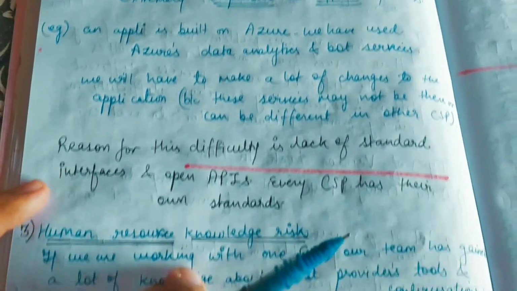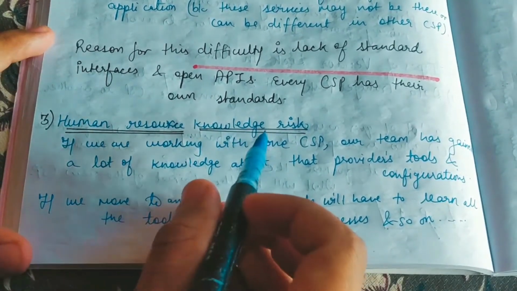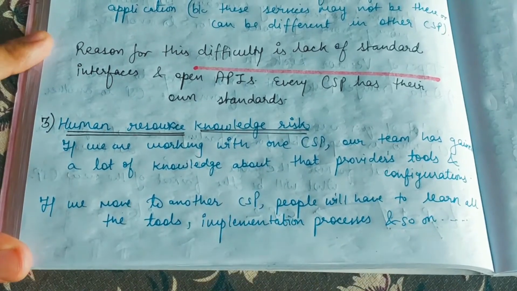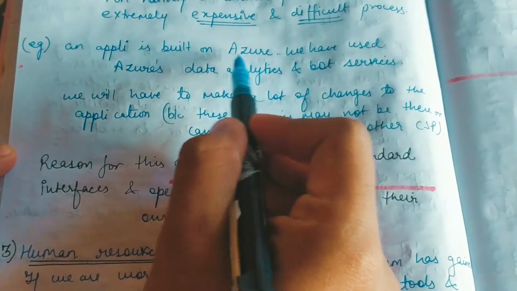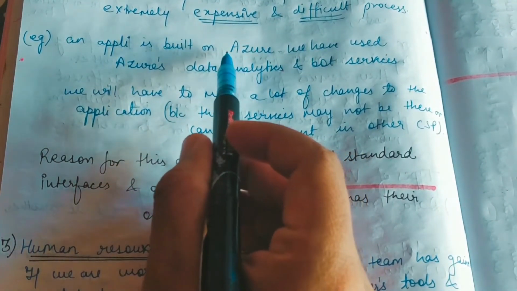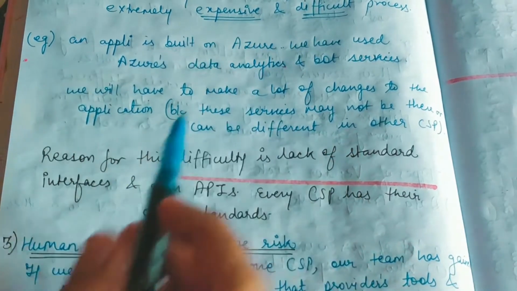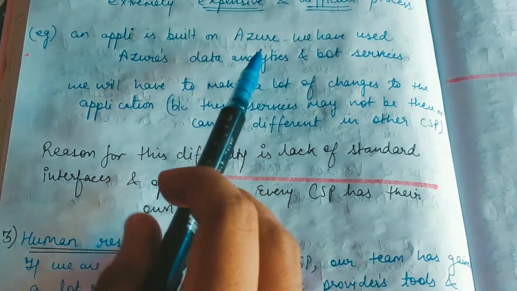Now the third risk, or we can say the third problem, can be human resource knowledge risk, right? Suppose, for example, we are working on Azure only. If we were working on Azure, our engineering team or developer team has been working on this platform for a very long time, say for example 2 years. In 2 years they have gained a lot of knowledge about it.